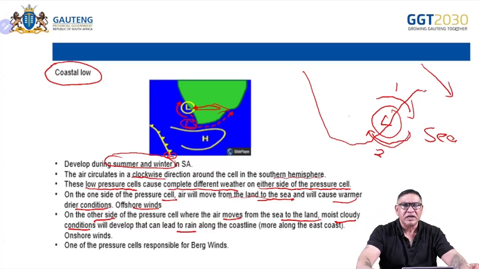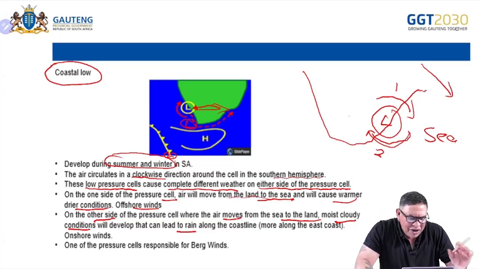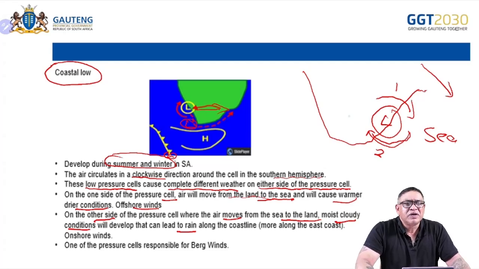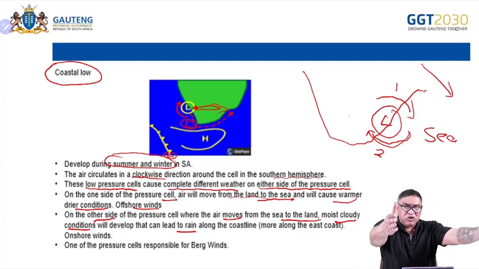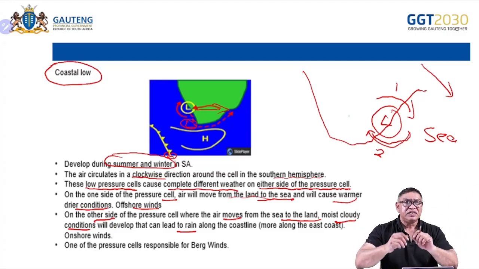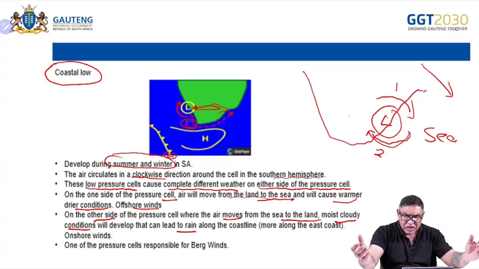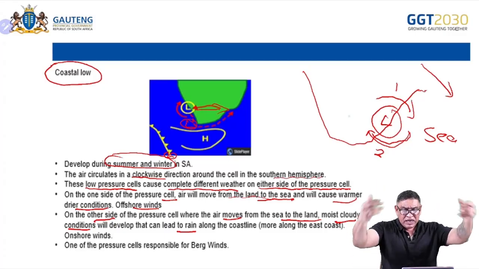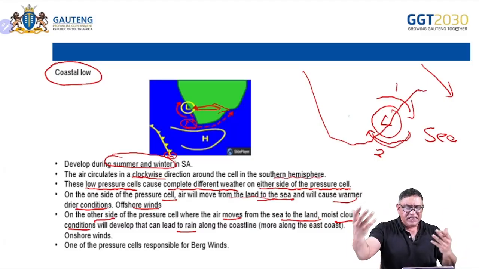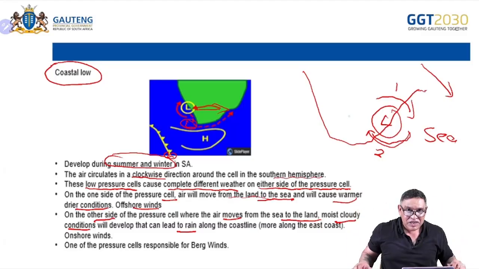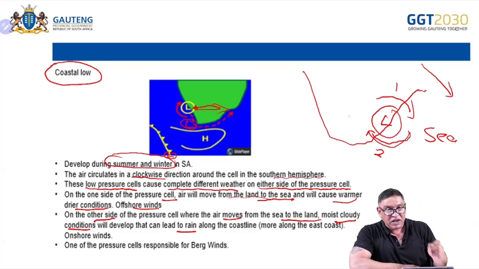It's so dynamic, learners, that these little pieces of climatological phenomena affect our weather to such a great extent. So don't just read it out of a book. Learners, apply it and you'll see how your marks come up. You can take this, put it on a synoptic map, look at the reasoning. You're taking your basics of climate and weather, about air movement, about heating up, about rising, about adiabatic heating, and you're creating these different weather conditions by looking at our climatological weather phenomena. That's how it becomes so simple to understand.